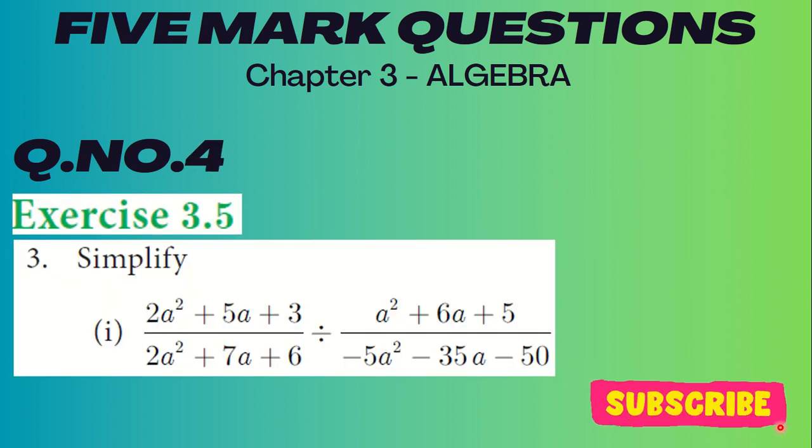Exercise 3.5, third, simplify. The first one is 2a square plus 5a plus 3 divided by 2a square plus 7a plus 6, totally divided by a square plus 6a plus 5 by minus a square minus 35a minus 50. So for this you have to take the reciprocal for the divide, and that will become a multiply. Then you can split those numbers into the algebraic expression and cancel them and you will get the answer. So I hope in these 4 questions you have understood. I just wanted to go before the fifth question.